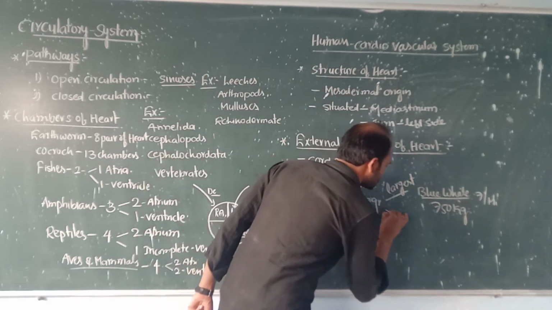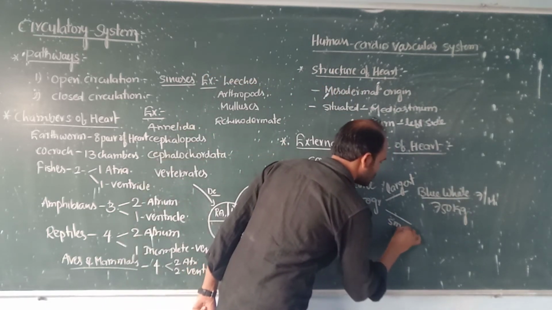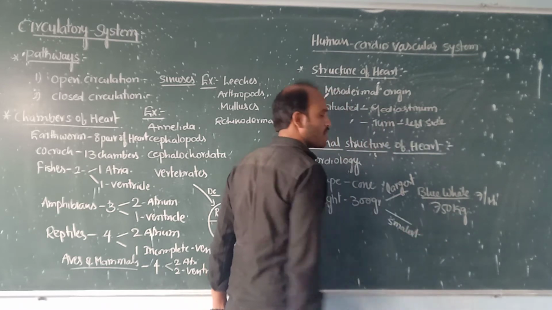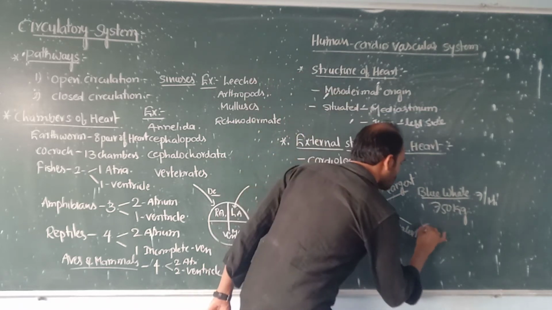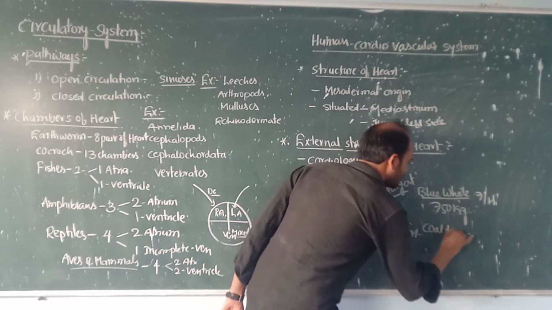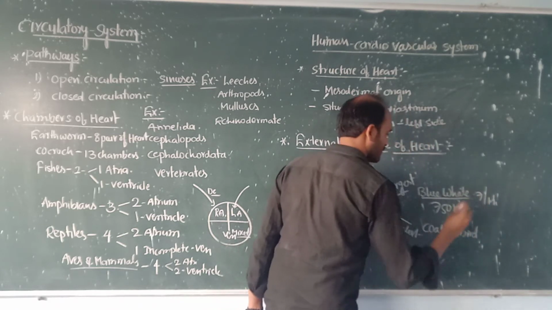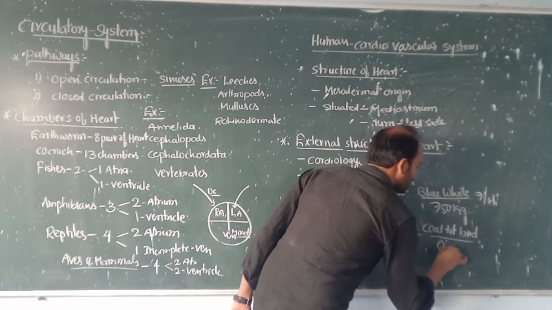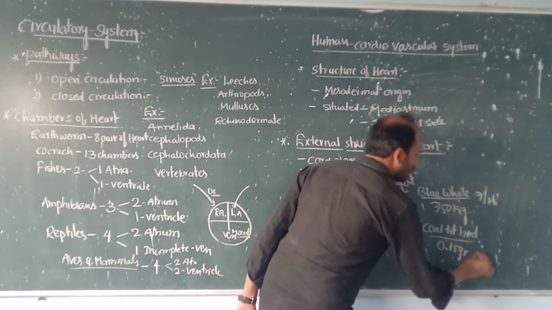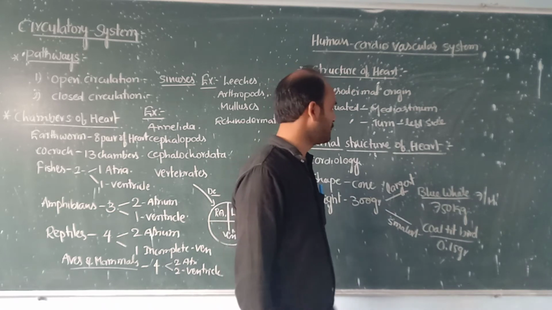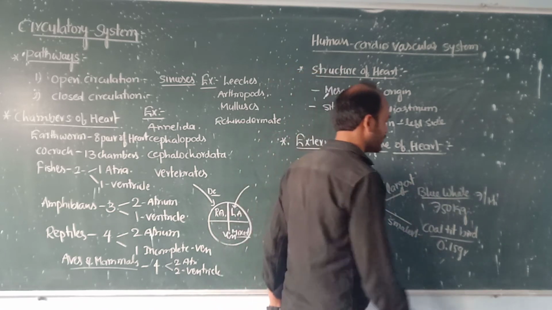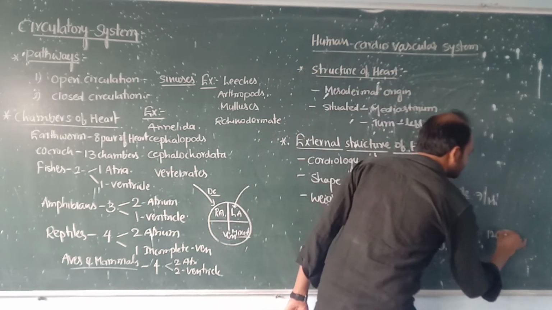Now the smallest heart is in the hummingbird, just 0.15 grams only. The heartbeat of the bird is 1200 times per minute.